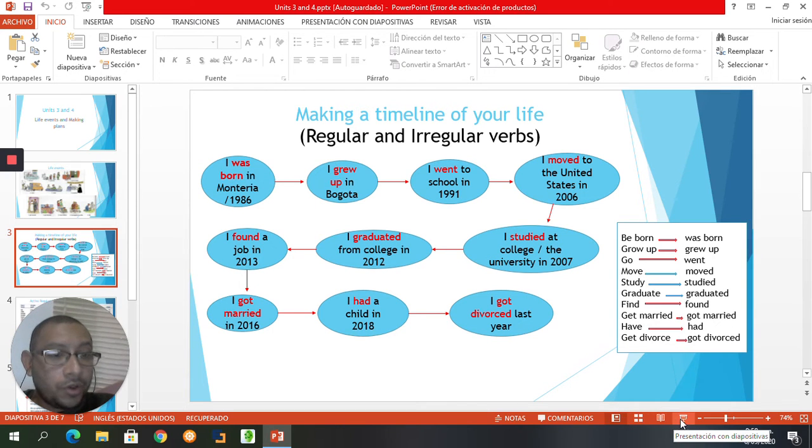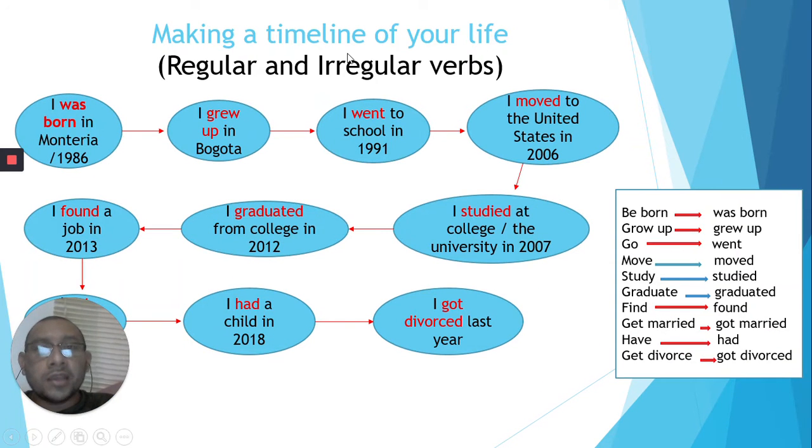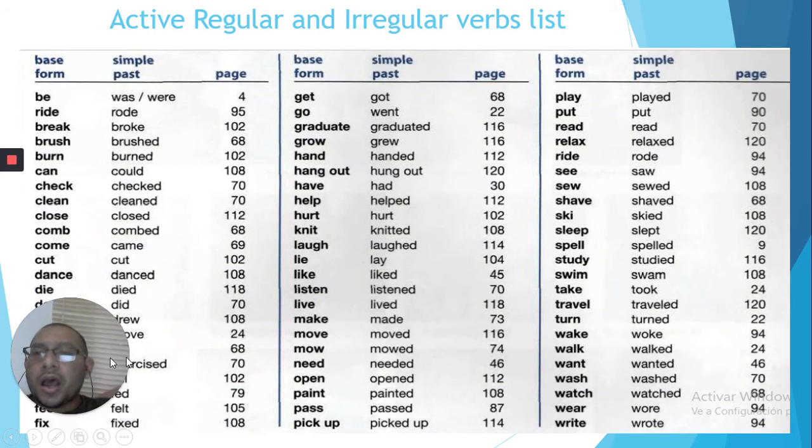Now let's continue, guys. Here I show you a basic list of active regular and irregular verbs. I want you to take this into consideration because these are the most useful regular and irregular verbs used in English. Of course, you need to use a dictionary if you don't understand the meaning of these verbs.